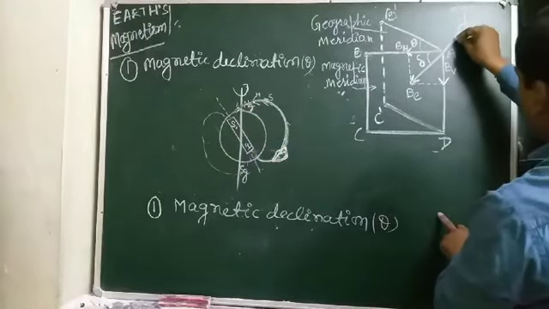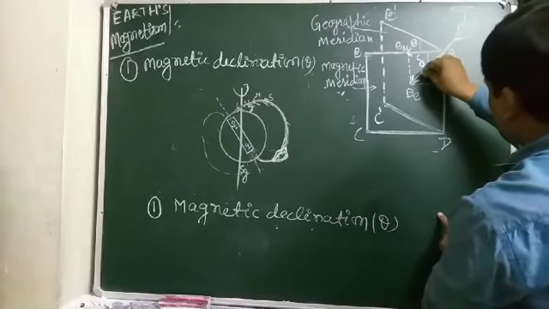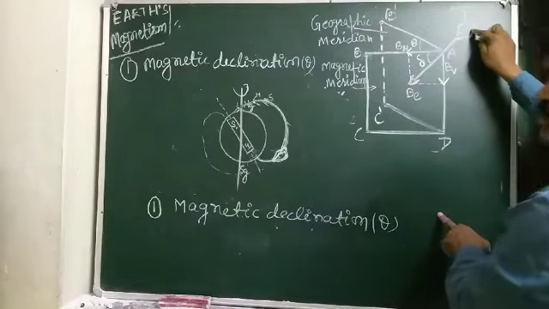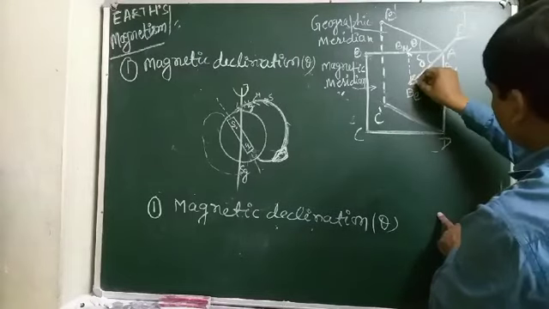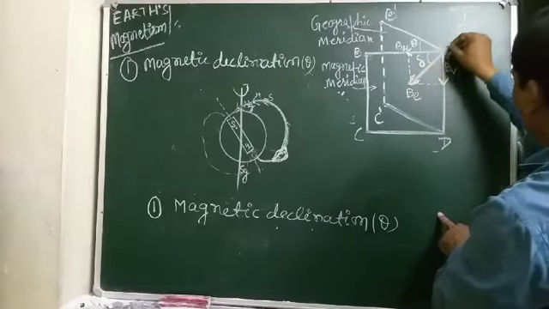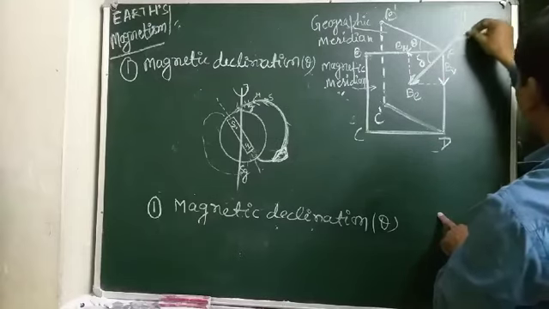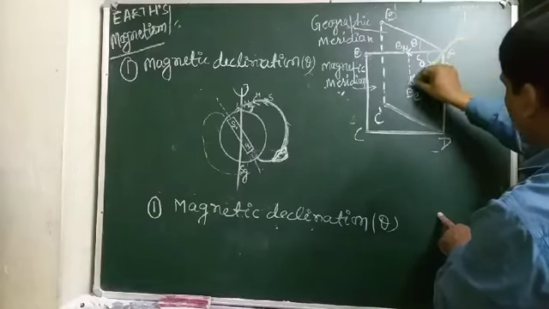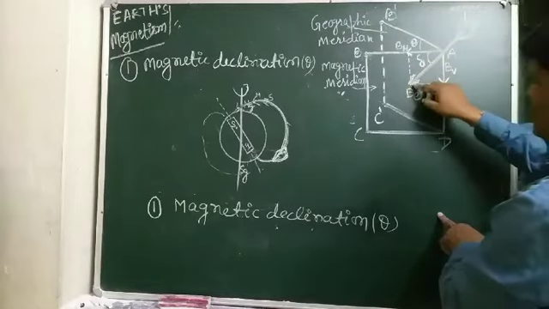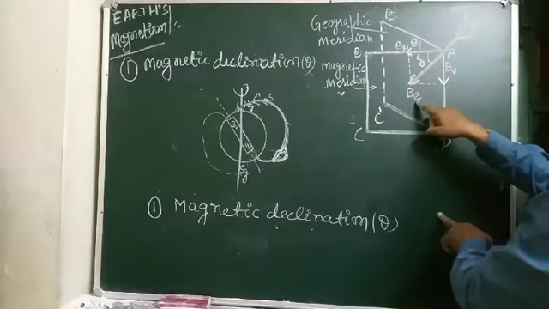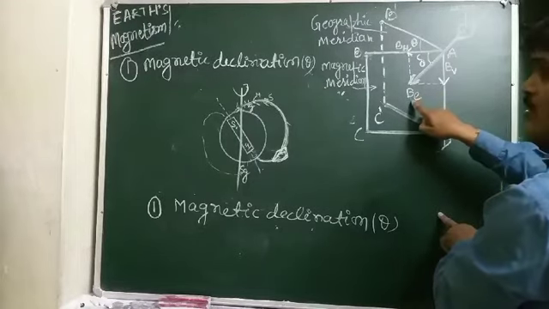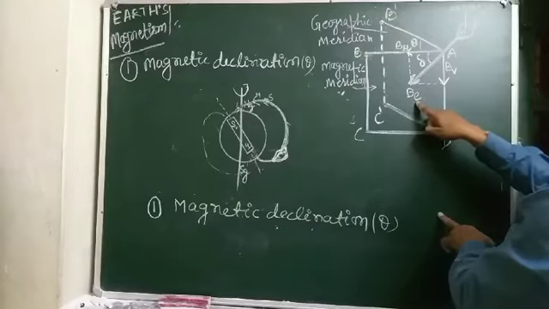So the total intensity of the Earth's magnetic field is shown by this bar magnet N to S. This is the total intensity of the Earth's magnetic field, B_E.